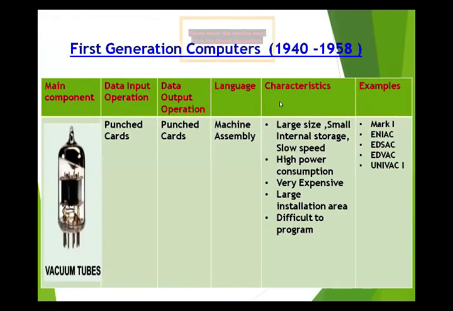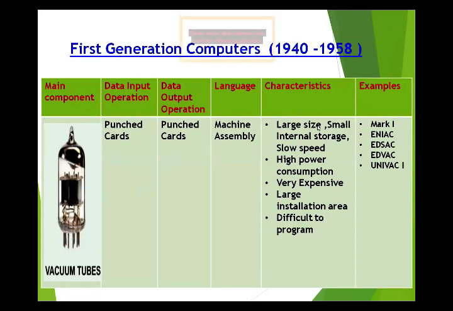The first generation computer was developed in 1940 to 1958. The main component of this device is vacuum tubes. Vacuum tubes are used in first generation computers. For input and output of data, we use the punch card. And we used machine language in this generation. There are some characteristics of this generation.